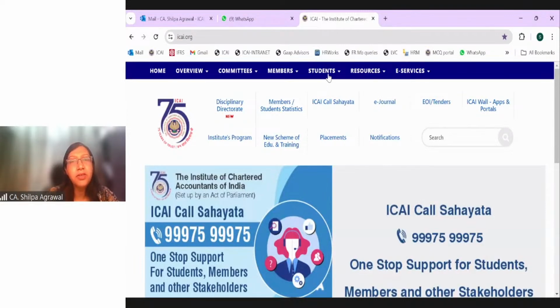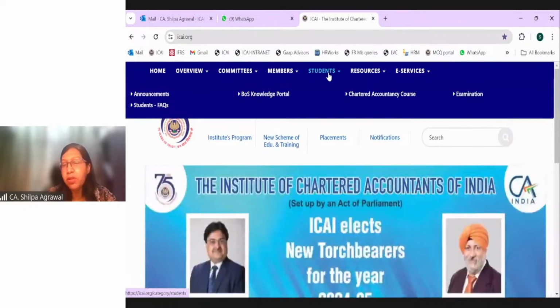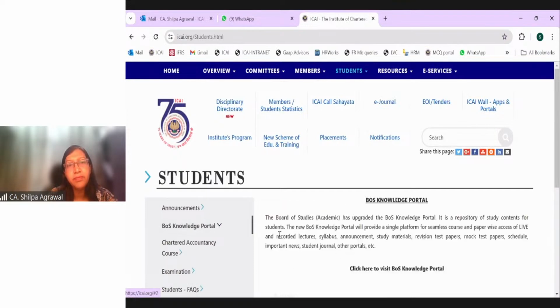This is our institute's website. From there, if you see the Students tab on the menu bar, click Students and you'll find the BOS knowledge portal. We'll click this BOS knowledge portal and we'll find 'Click here to visit BOS knowledge portal'.